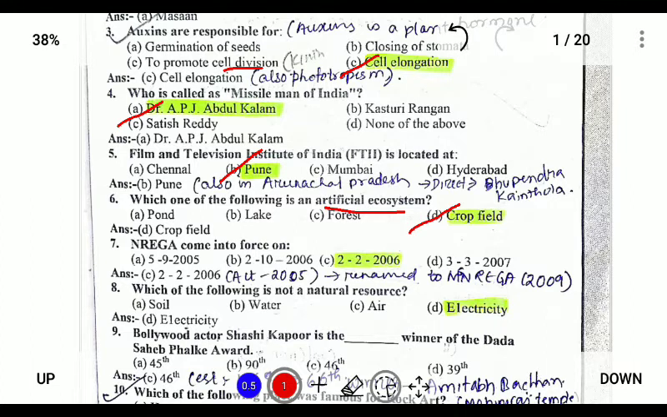Next, NREGA came into force on 2nd of February 2006. What is NREGA? NREGA is the National Rural Employment Guarantee Act. The act was passed in 2005, but it came into force only on 2nd of February 2006, and it was renamed as the Mahatma Gandhi National Rural Employment Guarantee Act in 2009. So these are the important data for this.